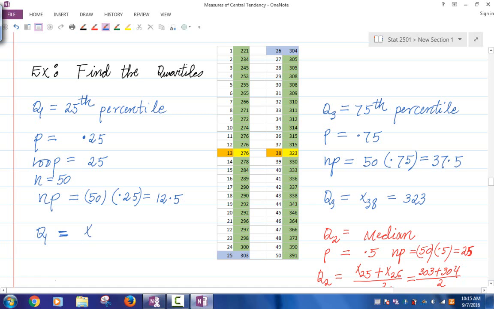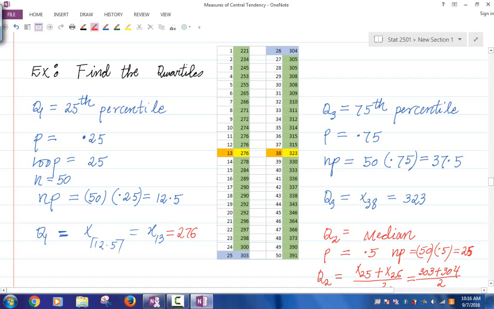It's given by the observation whose index is what? The floor. Sorry, not the floor, the ceiling. What's the ceiling of 12.5? The ceiling of 12.5 is 13, right? So basically we look at the 13th observation. The 13th observation in my table is what? Can everybody read the numbers there? What is it? 276.